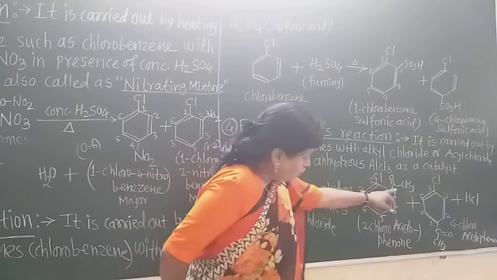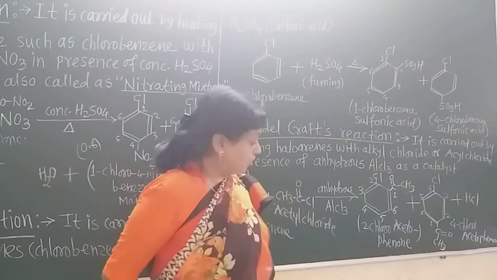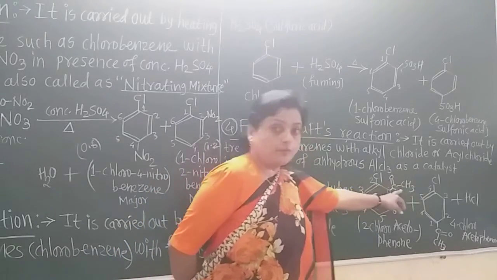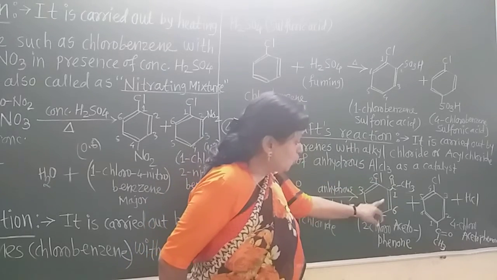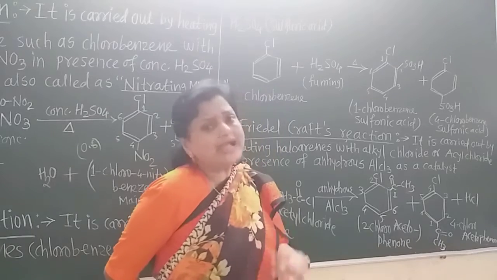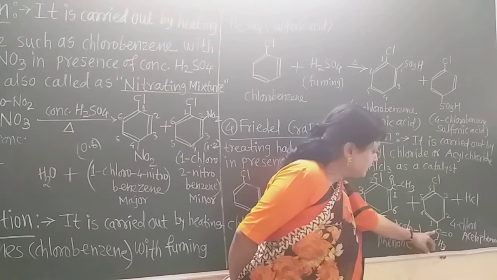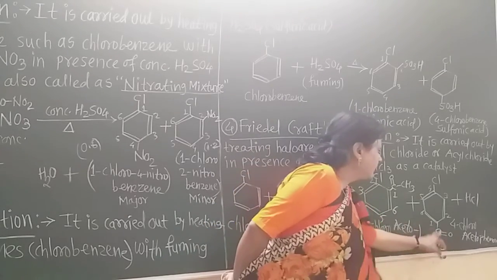Here, 2-chloroacetophenone. This is the ketone, because this is one of the R groups and this is another R group. Now this is the aryl ketone and this is the 2-chloroacetophenone. This is the minor product, and this is the 4-chloroacetophenone. Acetophenone, because aceto and phenone.